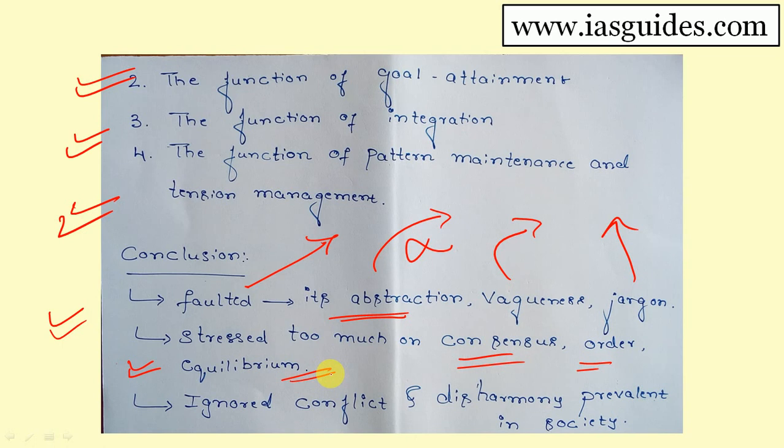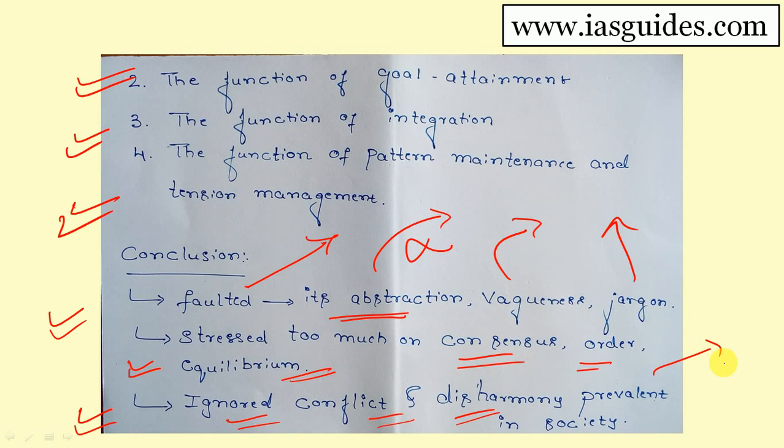And also, many of the sociologists say that Talcott Parson ignored the conflict perspective as well as the disharmony which is present in every society. Conflict, definitely there will be conflict. We cannot always talk about the functional perspective. The conflict perspective is also part and parcel of the system. If somebody is benefiting, definitely others will not be benefiting. He does not take that into consideration.